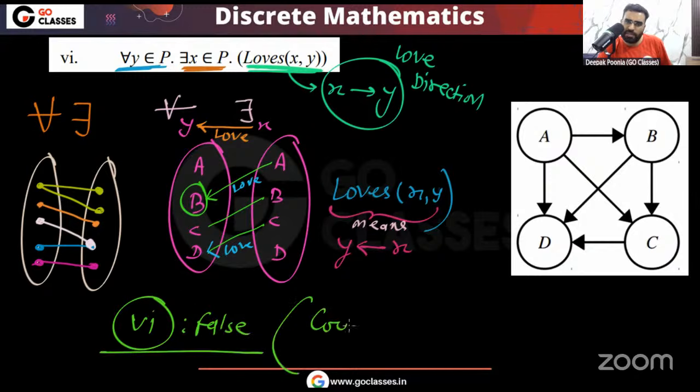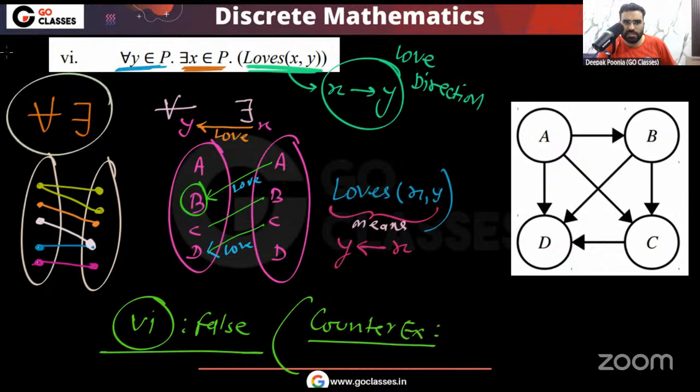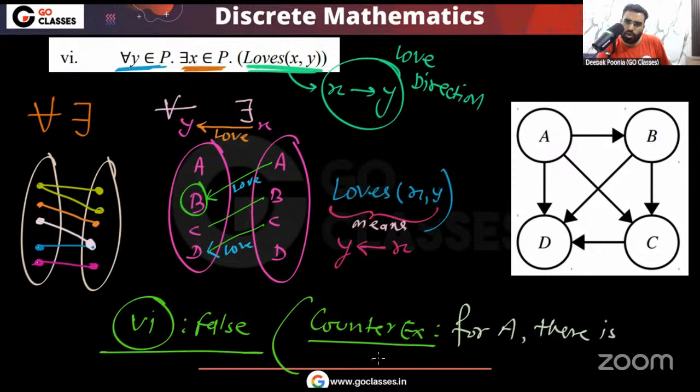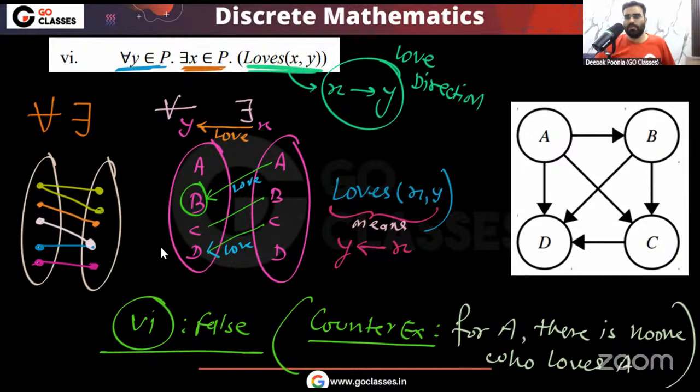Okay, and who is the counterexample here? Because this is the for all there exists template, means for everyone there should be someone. But you can see for A there is no one. For A, there is no one to love him. There is no one who loves him. So you can see for A, there is no one who loves A. Okay, so this is the counterexample. I hope you understood. So remember, the sixth statement will be false. So please take care of it.